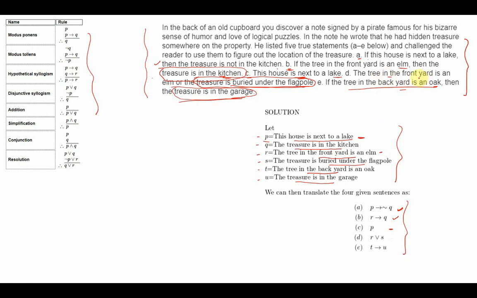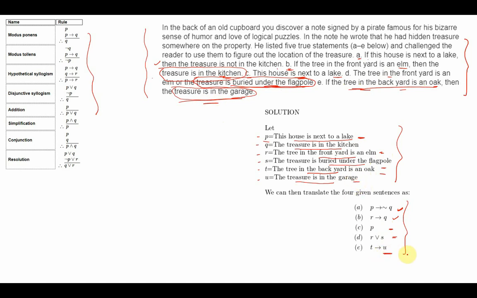The tree in the front yard is an elm, R, or the treasure is buried under the flagpole, S. This becomes my next premise. And the last one: if the tree in the backyard is an oak, T, then the treasure is in the garage, U. This becomes my fifth premise.